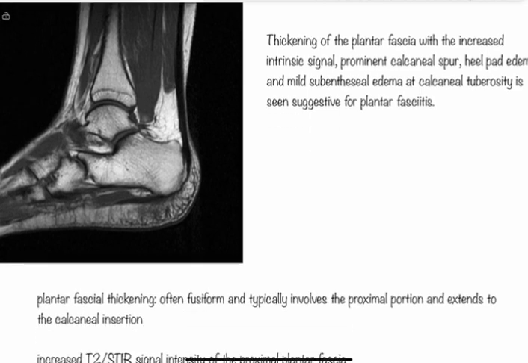This is another patient. You can see a thickened plantar fascia with a bony spur at the calcaneum, perifascial fluid, and also heel pad edema. All these changes are reflective of plantar fasciitis.